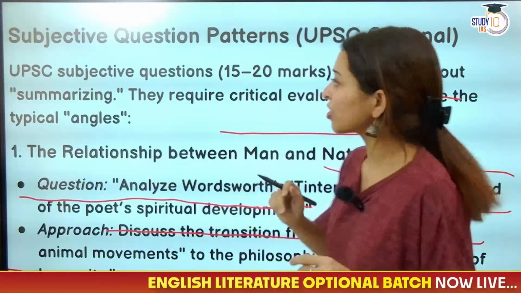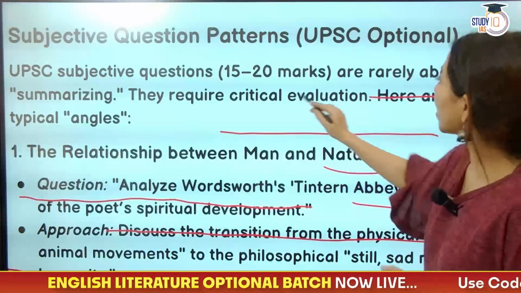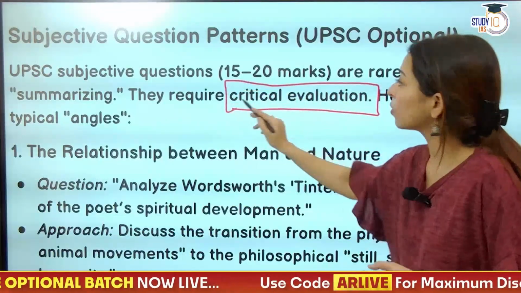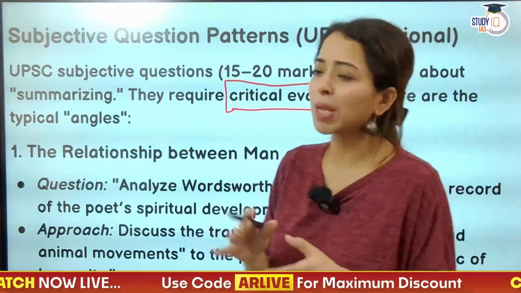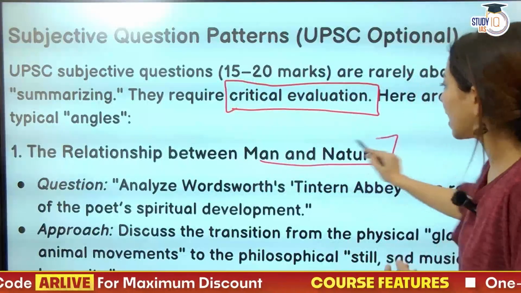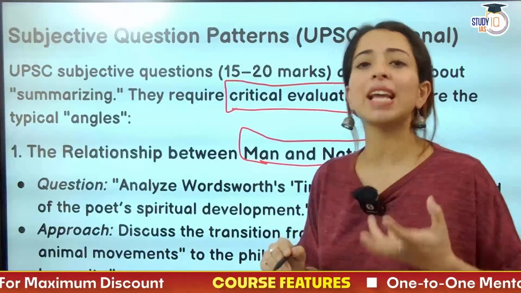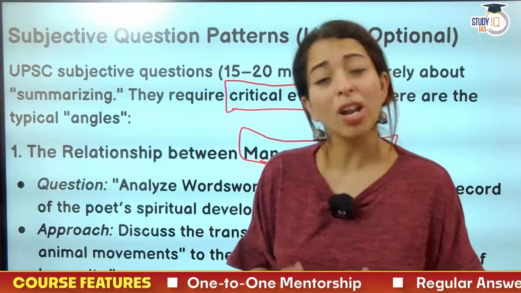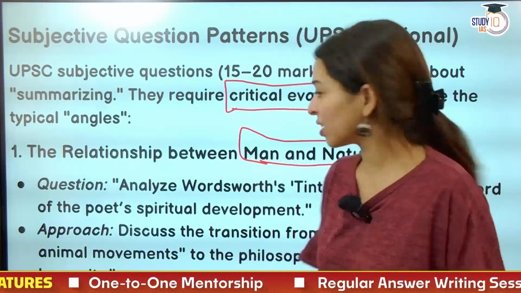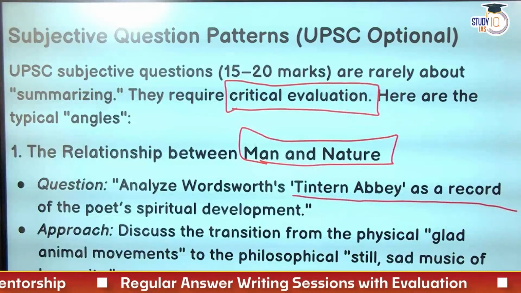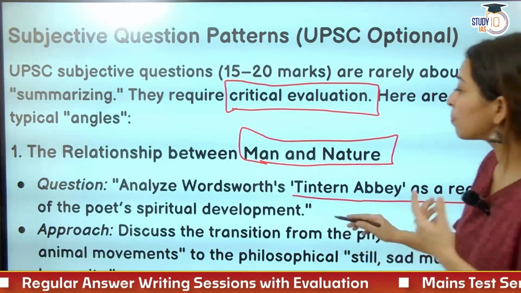So what kind of questions come? For instance, so they require critical evaluation, guys. ये मैंने बहुत ही important लिखा है, so that you guys get an idea. A lot of students think कि summarize कर दिया poem को, enough. No. So for instance, the relationship between man and nature. ये जो है, ये बहुत quintessential question है, typical question है, जो कि repeatedly आ सकता है exam में और आ चुका है. So for instance, the question is, analyze Wordsworth's Tintern Abbey as a record of the poet's spiritual